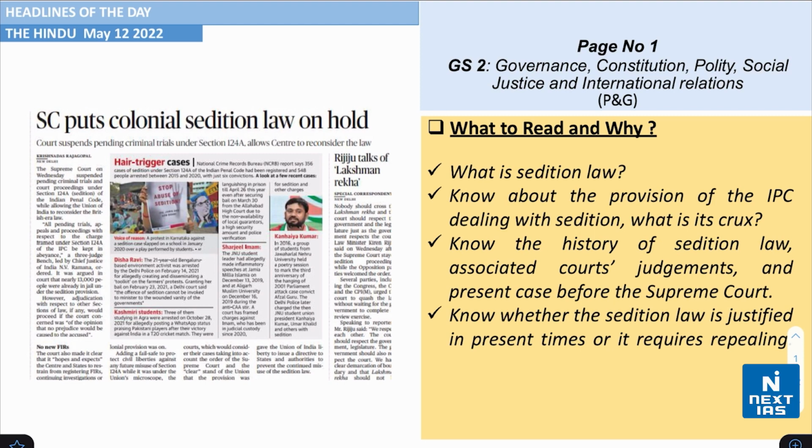So I would want you to take a look at page number 1. This is coming from the topic of polity and governance. The headline says that Supreme Court puts colonial sedition law on hold. Understand what a sedition law is from this. Also know about the provisions of the Indian Penal Code dealing with sedition and what is its crux.